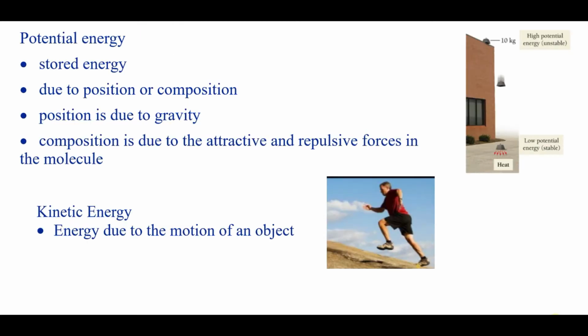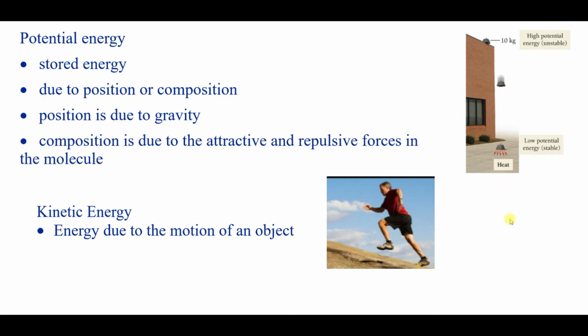There are several types of energy, two categories: potential energy and kinetic energy. Potential energy is stored energy, and commonly when you first learn about it, you learn about energy stored due to its position, the gravity. So for example, if I have this 10-kilogram weight, it has high potential energy here, and then when I drop it, it has low potential energy, and the energy has transferred not only to the air through friction, but to the surface it lands on through heat energy.